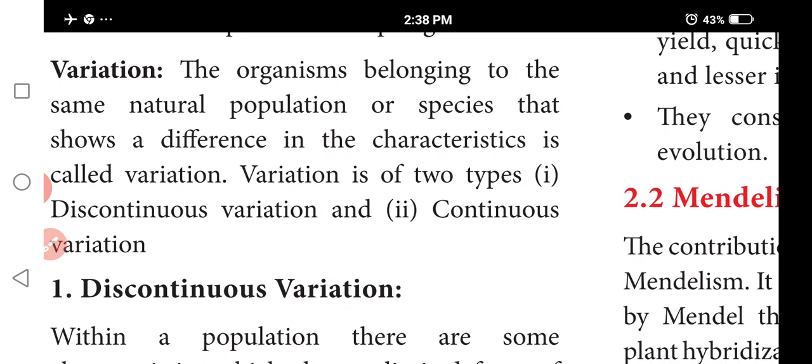Next, variations. Organisms belonging to the same natural population or species that show differences in their characteristics exhibit variation. The differences shown by individuals of a species, and also by offspring of the same parents, are referred to as variations.